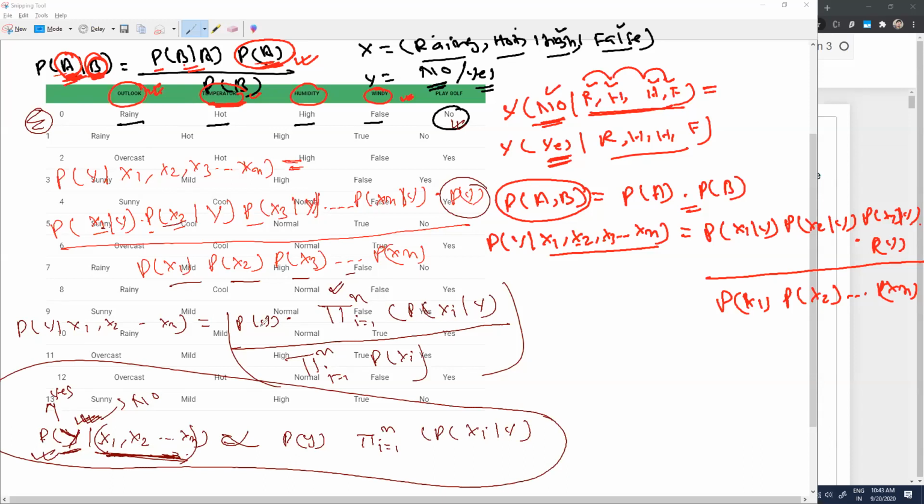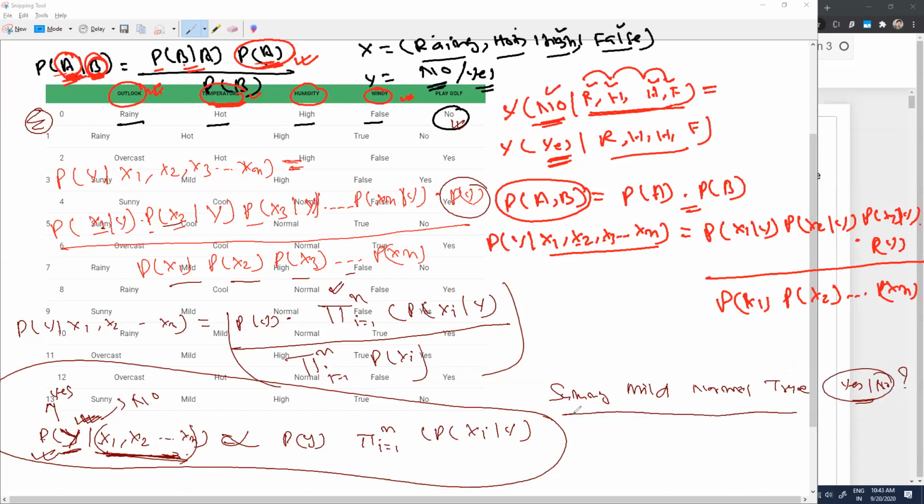you tell me that okay, outlook is maybe sunny, and temperature is mild, and humidity is, let's suppose, normal, and windy is equal to true. So whether I have to say yes or whether I have to say no, this is the decision which I have to make, which is a question mark.